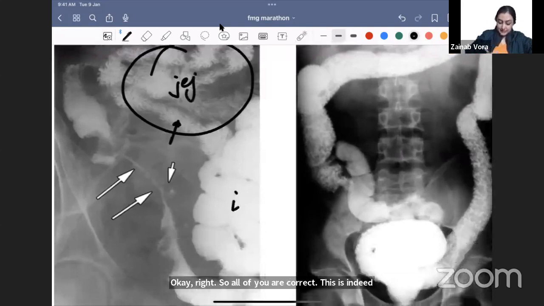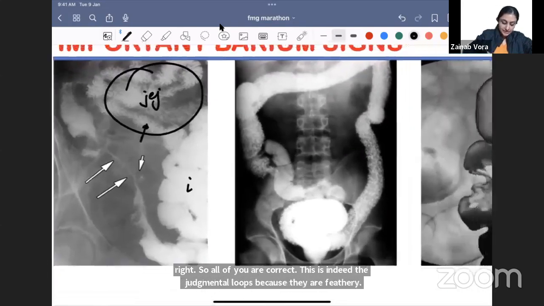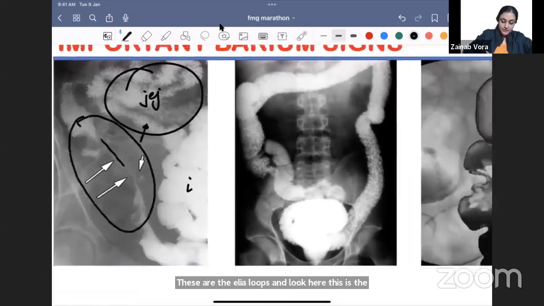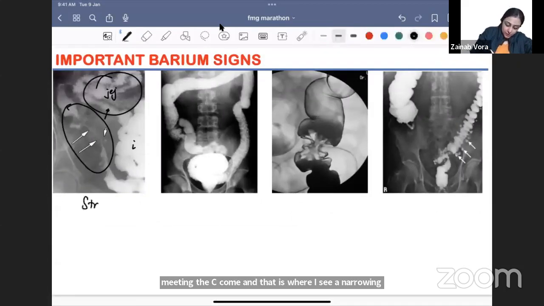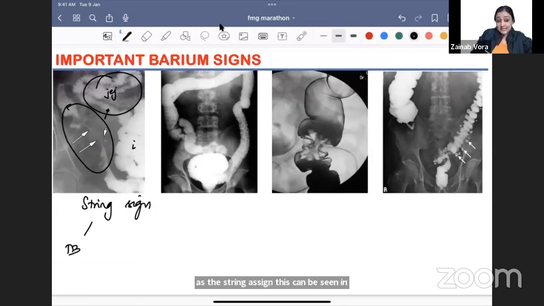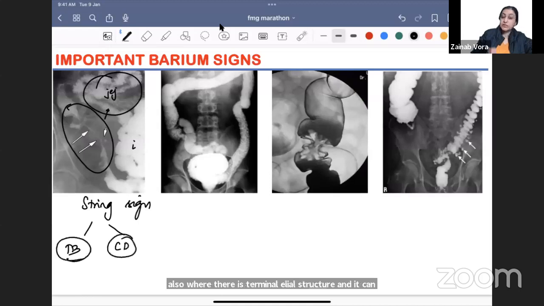These are the ileal loops, and look here. This is the ileocecal junction. This is where the terminal ileum is meeting the cecum, and that is where I see a narrowing. It's become thin like a string. So this is what we call the string sign. This can be seen in tuberculosis also, where there is terminal ileal stricture, and it can also be seen in Crohn's disease, where the terminal ileum is the most common site.